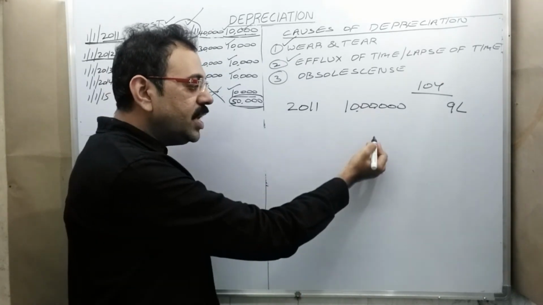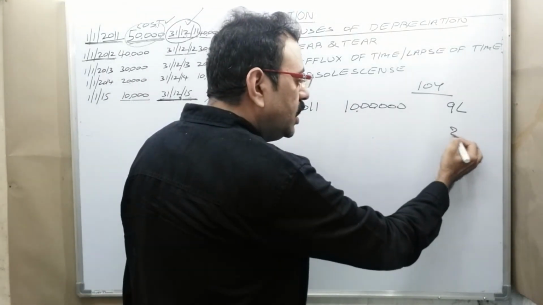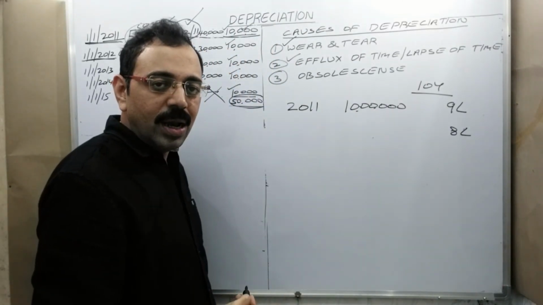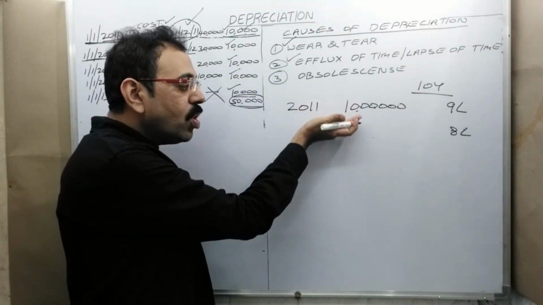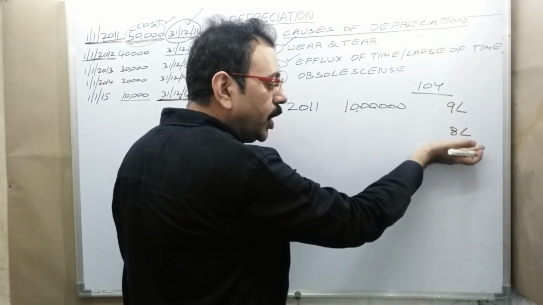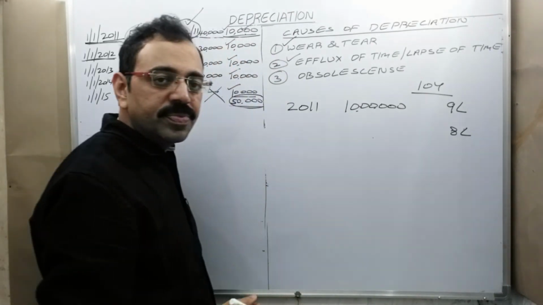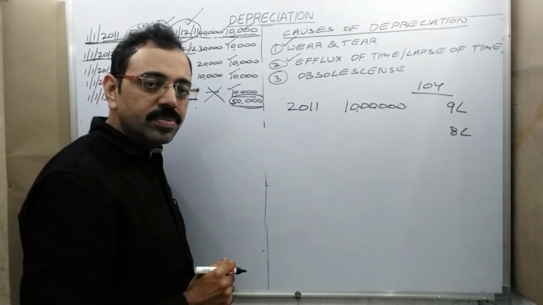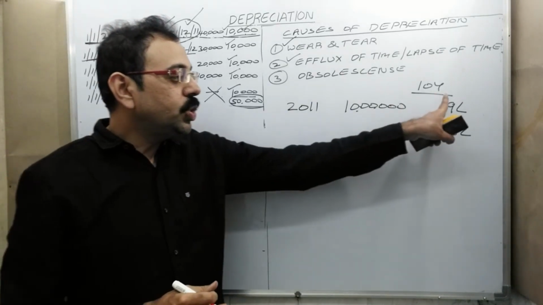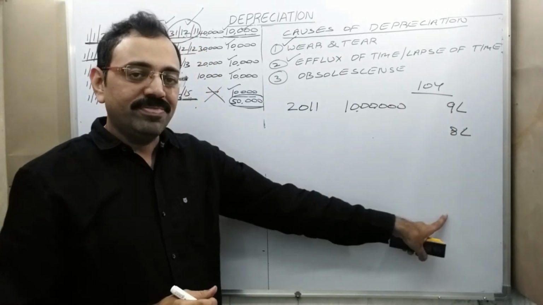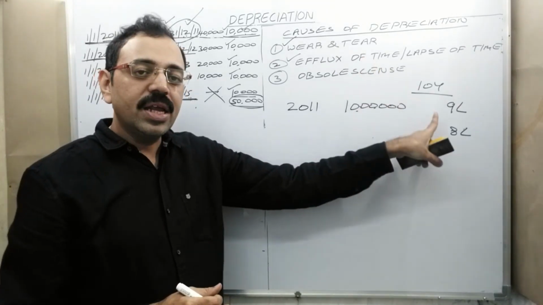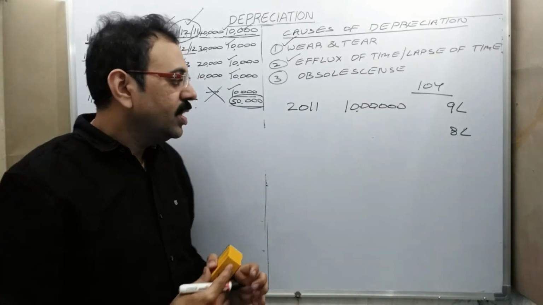Then when the second year is completed, the lease value comes to 8 lakh rupees. Like that, with the lapse of every year, the leasehold property value decreases. What is the reason here? Due to wear and tear? No, the reason is due to passage of time. Okay, this may be a reason for decrease in the value of an asset.